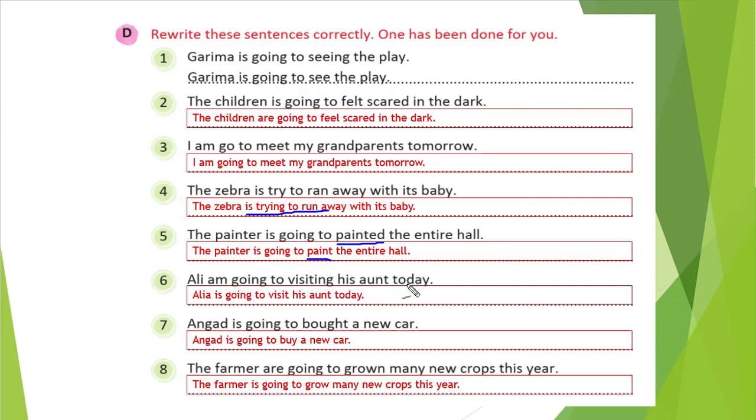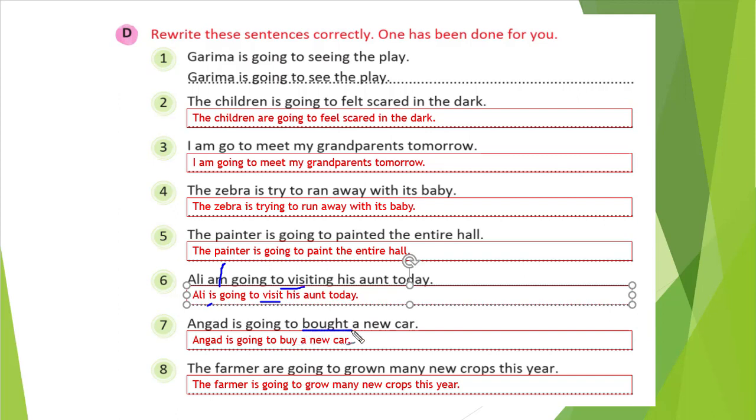Alia am going to visit his aunt today. So Alia am is wrong. It should be is going to visit, base form of the verb we need to write. So, sorry, Ali is going to visit his aunt today. I wrote Alia unfortunately. It has to be Ali, right? See, in the place of am we will write is. Angad is going to bought a new car.